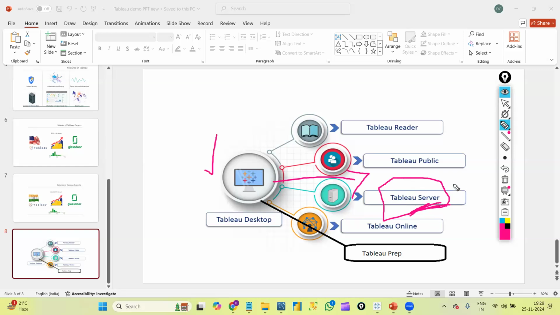So this is about Tableau desktop and Tableau server. Tableau online will also be covered, including how we will create our own online account. These three products, along with Tableau prep.